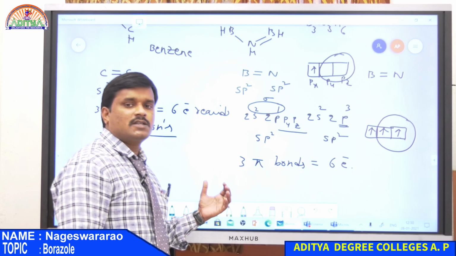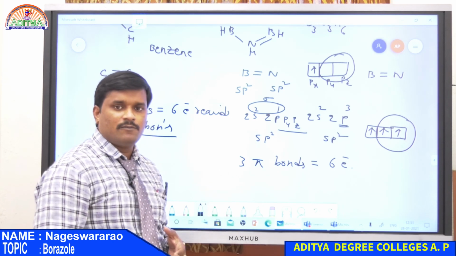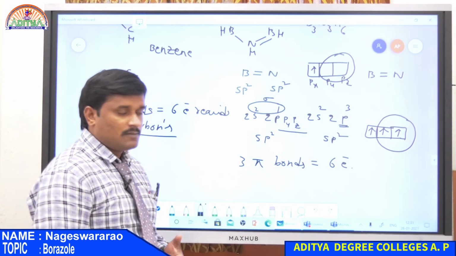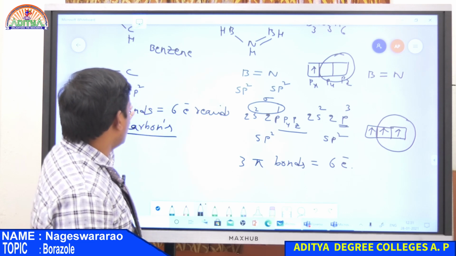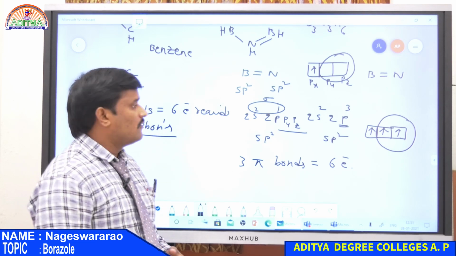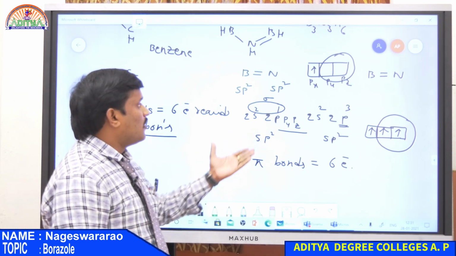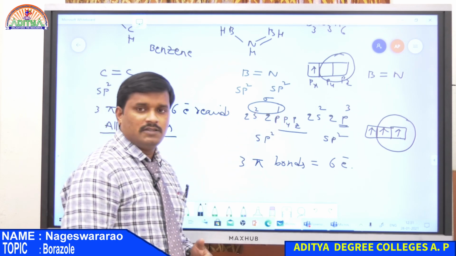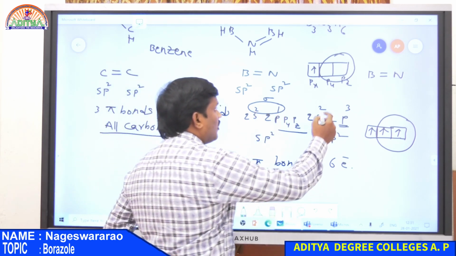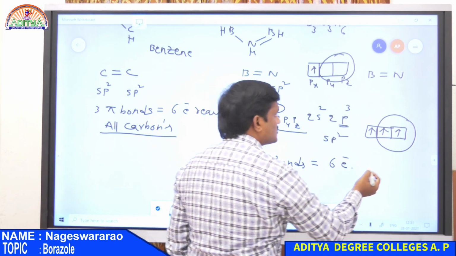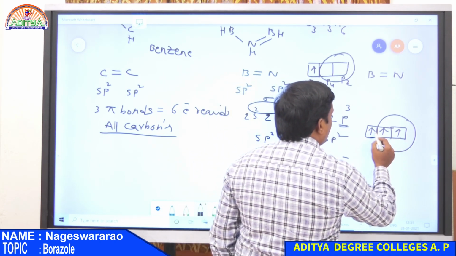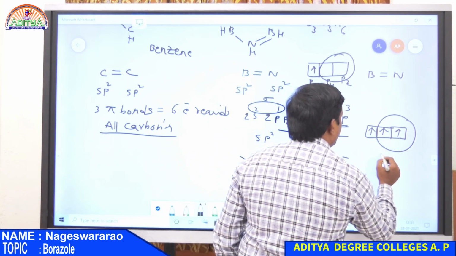In the case of benzene structure, all the electrons are coming from all carbon atoms because all are carbon atoms and also all are having a single electron. Whereas in the case of borazole, boron does not have electrons in the overlapping of orbitals, whereas nitrogen having 3 electrons at p orbitals.